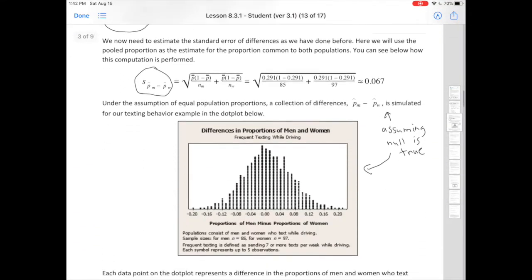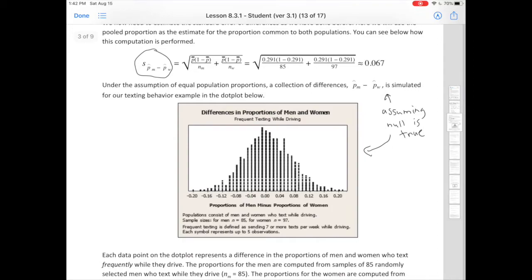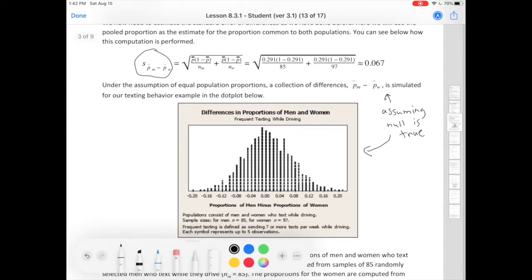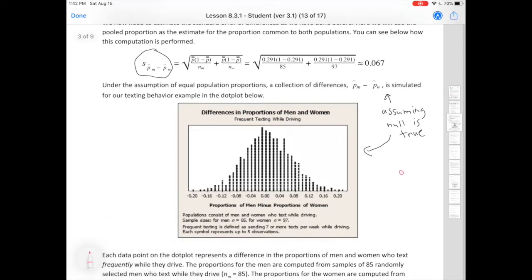Where does 0.138 go? 0.138 is somewhere in here. Let me get a different color so you could see what I'm talking about here. Right, 0.138 is like 0.14, and that's between these two, so it's going to be right here. Okay, it's right there. So we placed it in the picture.